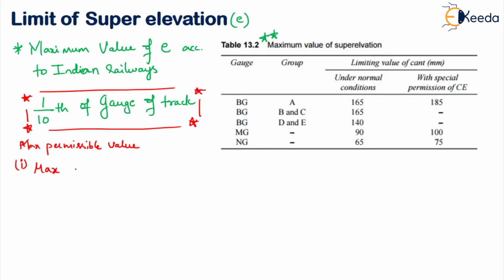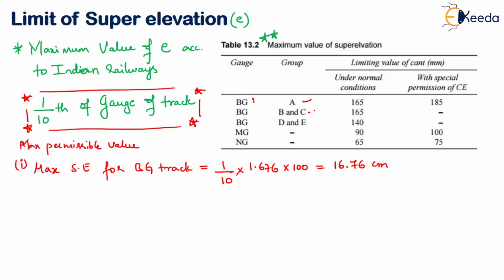So the maximum super elevation for broad gauge track. How will you calculate? 1 by 10 of the broad gauge distance. What is broad gauge distance? 1.676. Now this will give in meters. So I want it in centimeters. So I'll multiply it with 100. So this will give me what? 16.76 centimeters. If you want in mm, what will it be? 167.6.